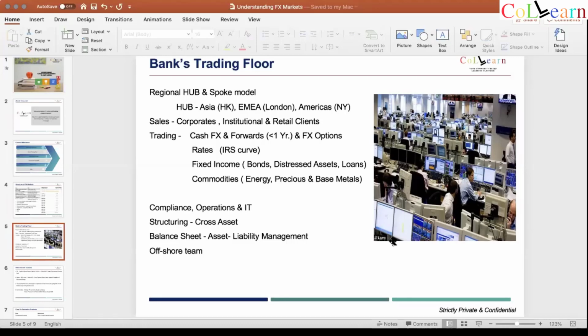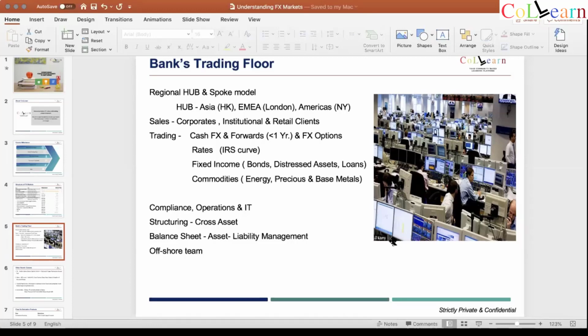Then you have the balance sheet, which runs the bank's balance sheet, basically the asset liability management for the bank. They are literally the largest trader in the bank, because they manage a lot of cash. They manage the overnight position. They manage a lot of FX for the bank. They make sure that the depositor's money is safe and sound. So they are the key.